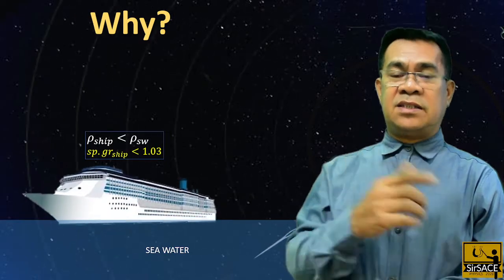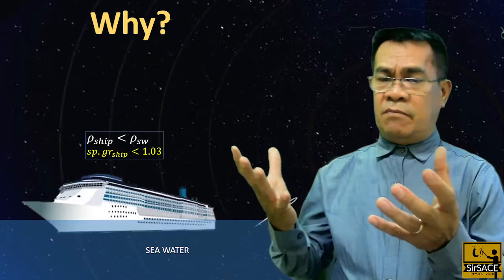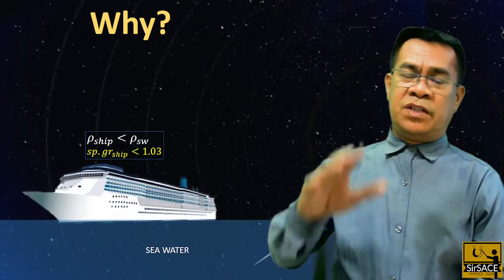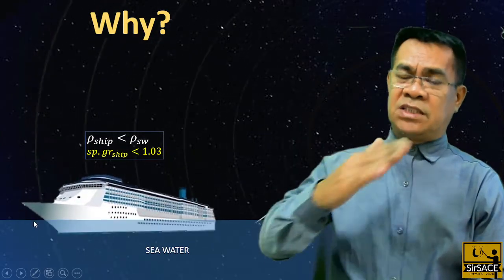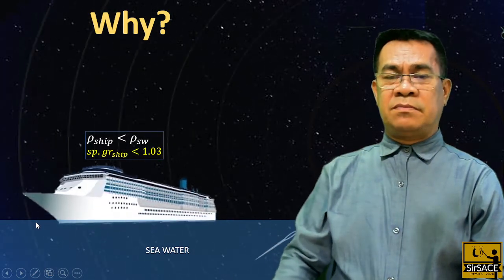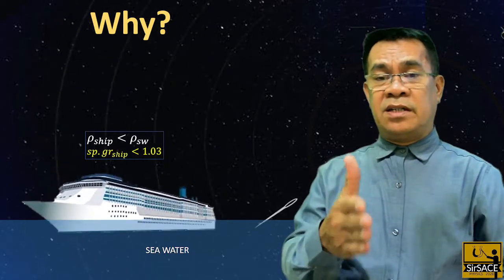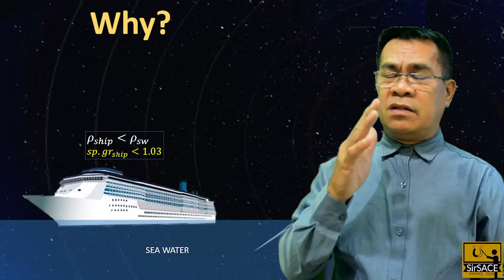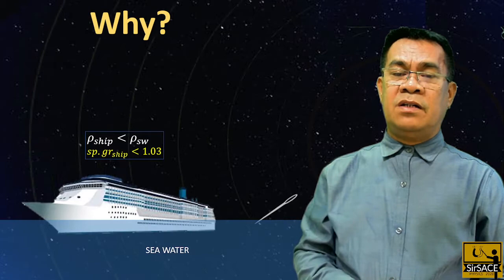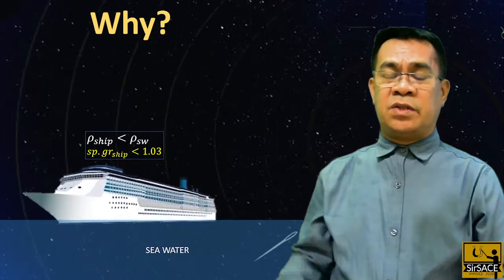It is the density. Yes, of course, the ship is much heavier compared to the needle, but take note, it has a large volume. So if you divide the mass of that ship by its volume, the result is less than 1000. Meaning, the specific gravity of that ship should be less than 1. Not 1000, it should be 1030 for the density of water. So it follows that the specific gravity of the ship should be less than 1.03